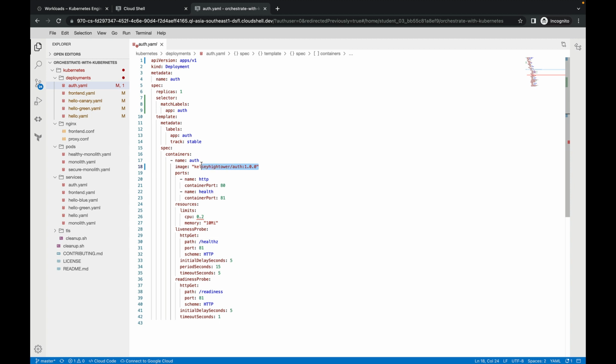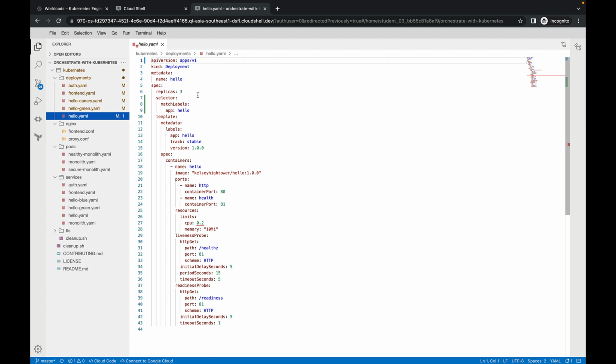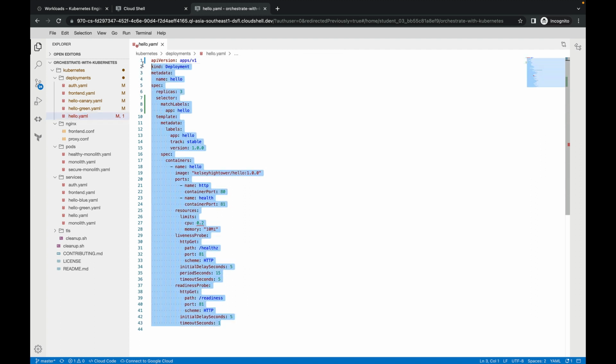This is the image name, the Docker image, which is version 1.0.0, and the front end, and this is the front-end YML file, and you have to write it like this: nginx front-end config. This is the front-end deployment YML file, and the hello.yml deployment YML file. It will look like this, and these are the parameters defined here.